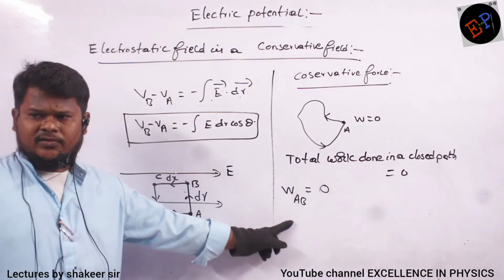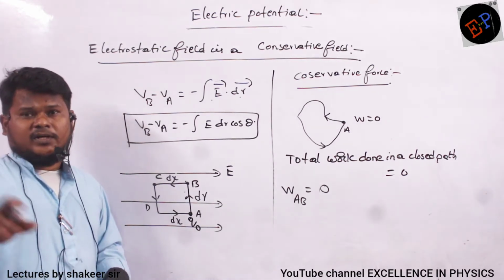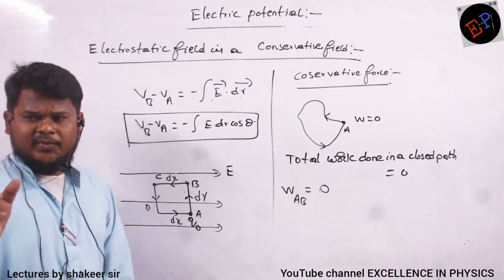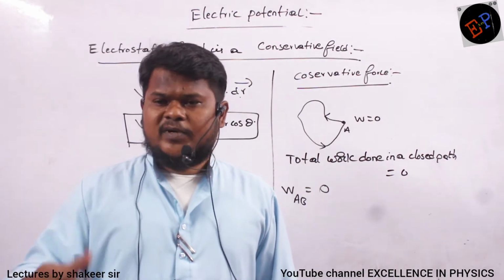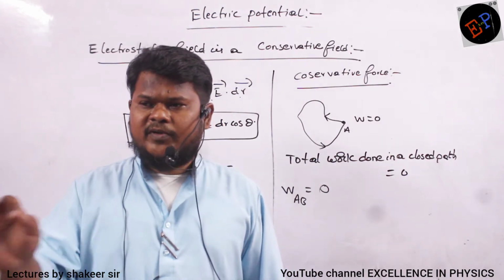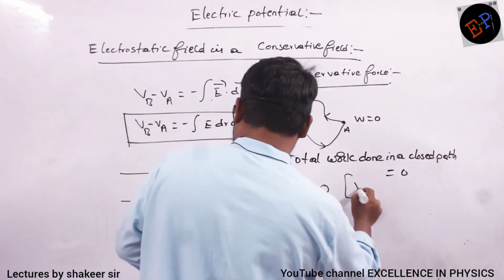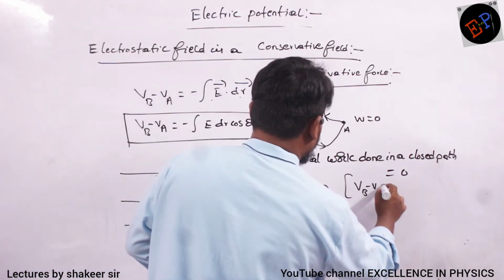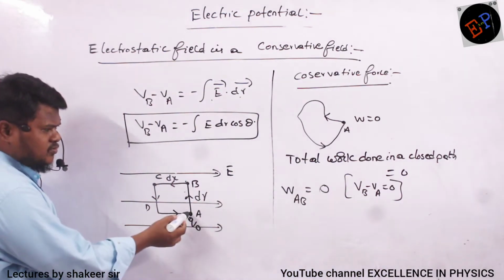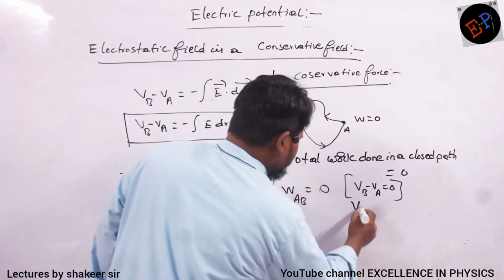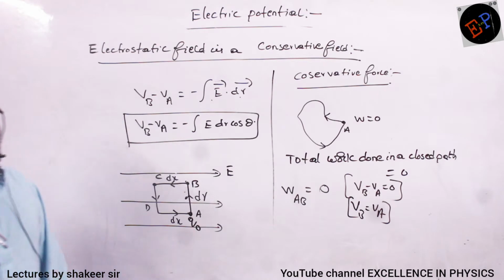If work done is 0, potential difference also will be 0, because potential is nothing but work done per unit charge. So if work done is 0, the potential difference between two points also will be 0. So definitely I can say that potential at B minus potential at A is equal to 0. There is no difference of potential between these two. Or I can say potential at point B is exactly equal to potential at point A. Are you able to understand?